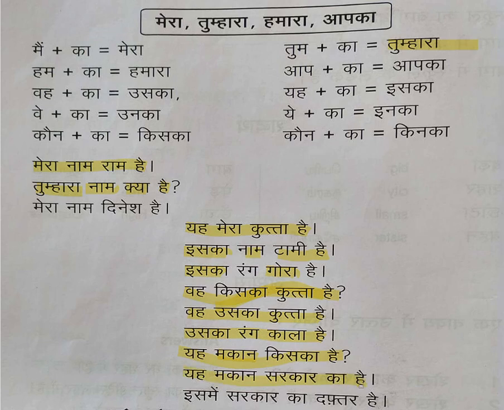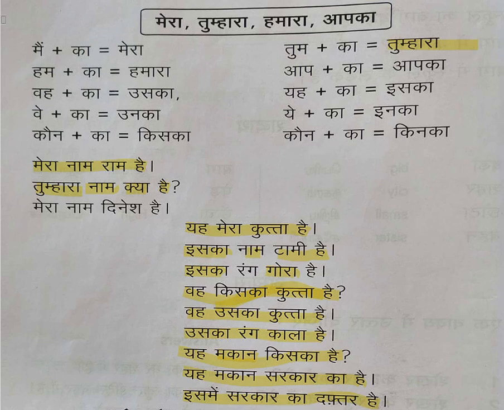So this house is of government, here का means of. इसमें सरकार का दफ्तर है, which means this house belongs to the government, and in the building we have government offices. Offices means, here, दफ्तर. Again we'll revise the same.